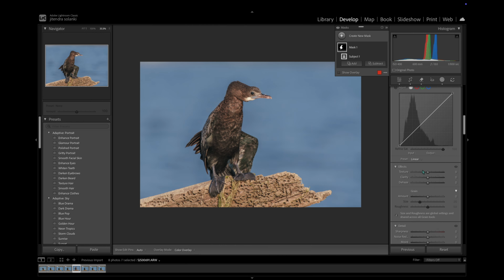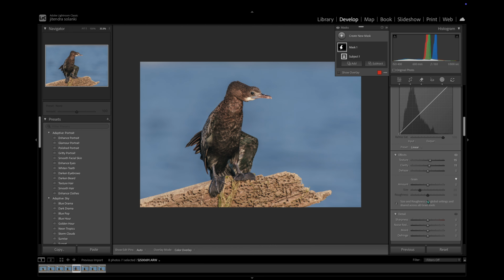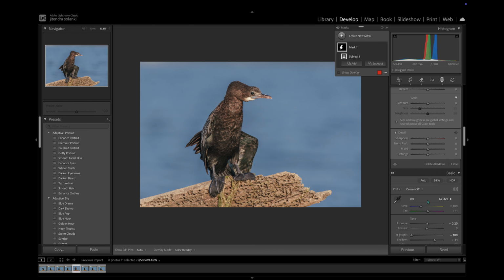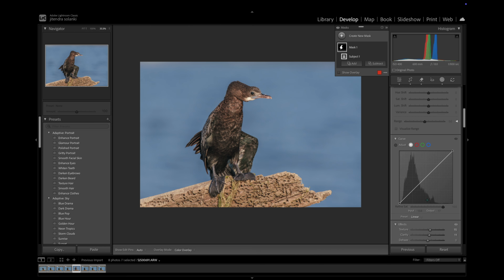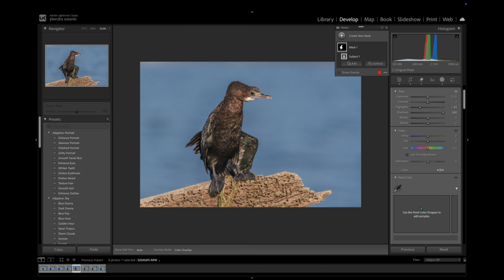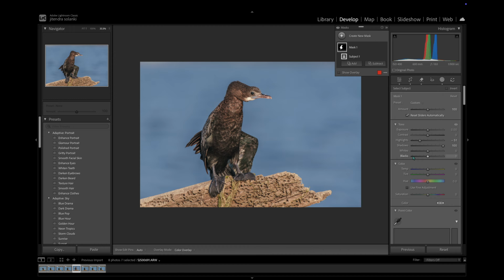Texture helps bring out the fine details in the feathers, while clarity adds contrast to the midtones. Used carefully, they make the subject pop without making the image look harsh. I'm careful not to overdo clarity, especially in wildlife shots to avoid crunchy or unnatural edges.